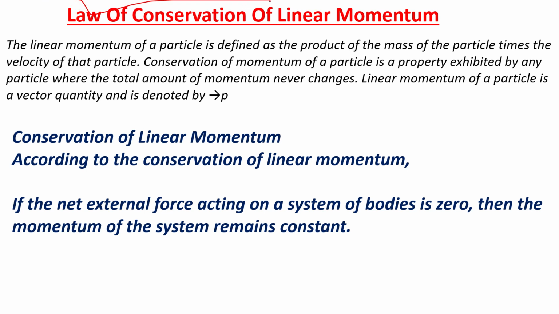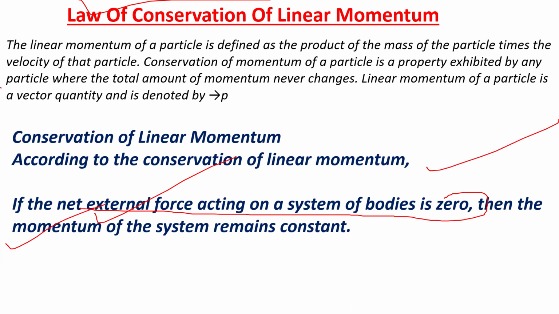Law of conservation of linear momentum. If the net external force acting on a system of bodies is zero, then the momentum of the system remains constant, and the linear momentum of a particle is a vector quantity denoted by p.